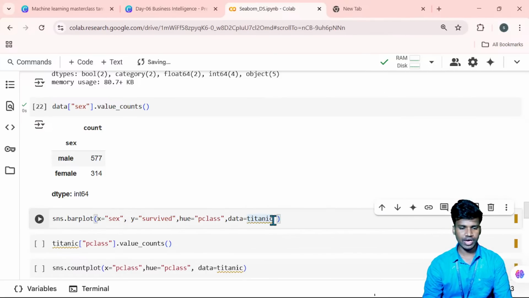So here I will identify the data bar plot wise.